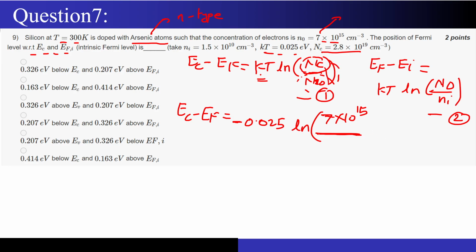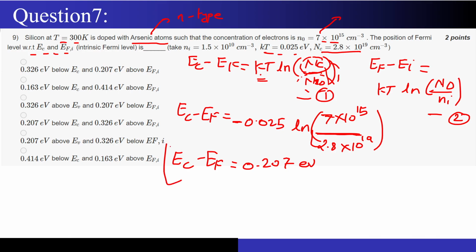So 7 into 10 to the power 15. And what is the other term? The NC value has been given as 2.8 into 10 to the power 19. If you solve this, EC minus EF, you will get 0.207 electron volts. So this is the answer of the first part that we got.